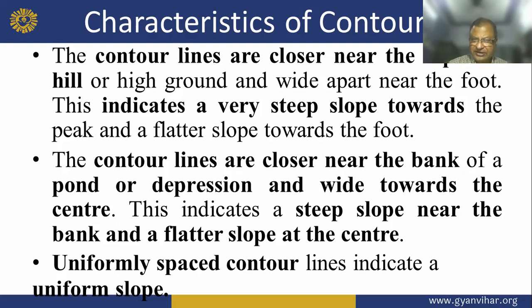The contour lines are closer near the bank of a pond or depression and wide towards the center, and this indicates a steep slope near the bank and a flatter slope at the center. Equally spaced contour lines indicate a uniform slope.